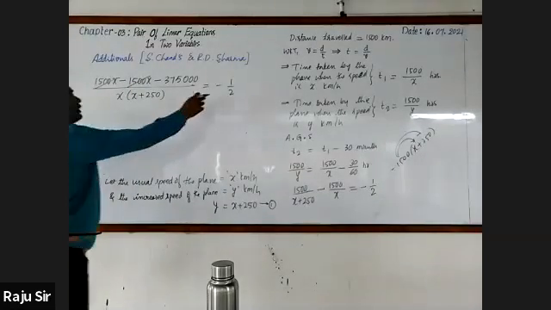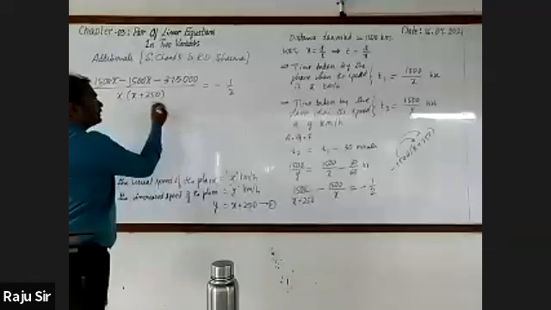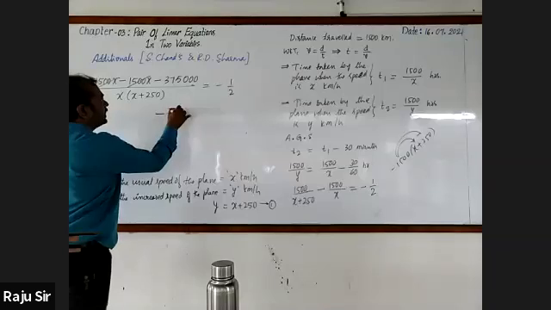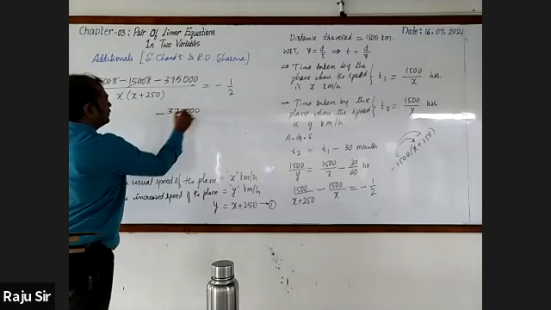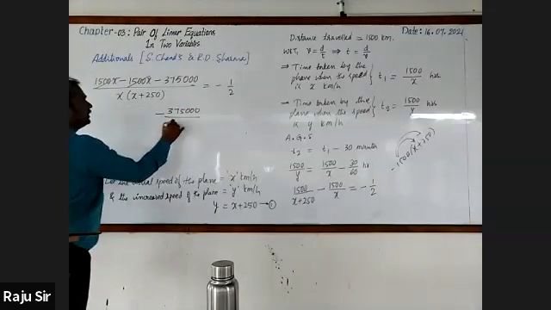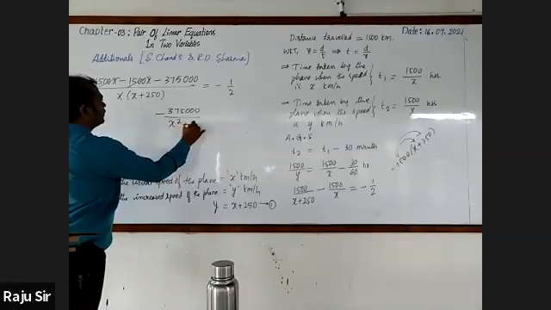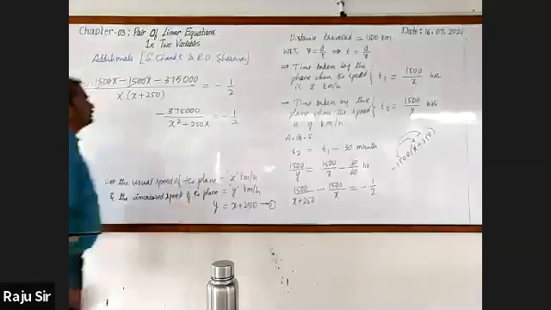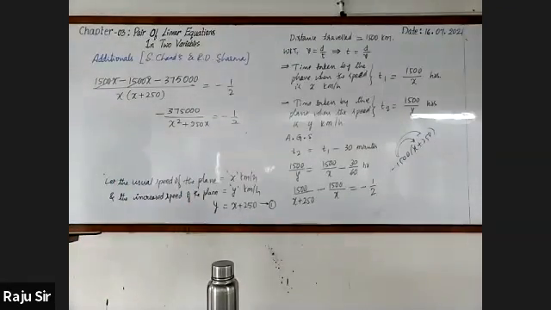Next, cross multiply. Minus 3,75,000 divided by x square plus 250 x is equal to minus 1 by 2. Minus gets cancelled.